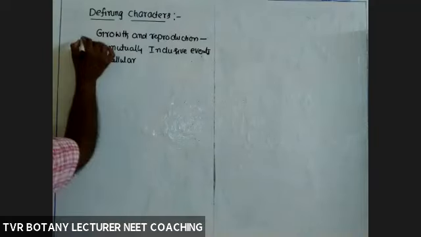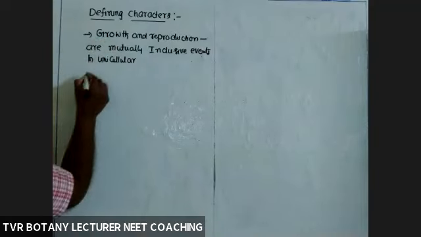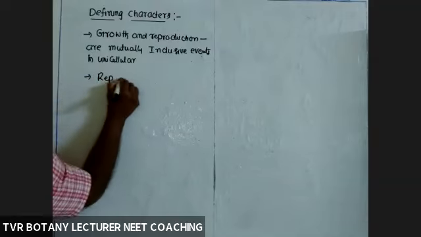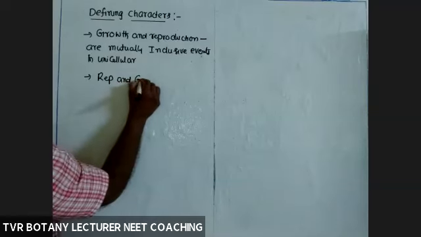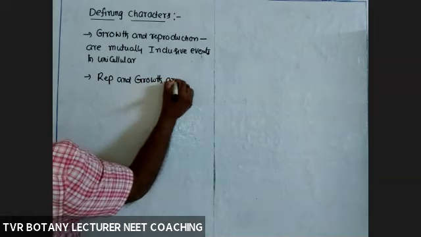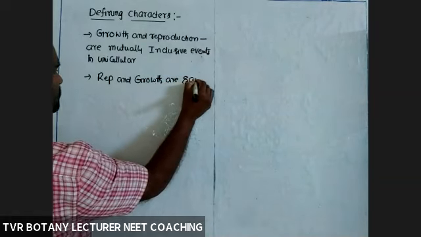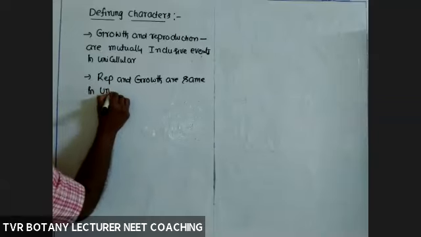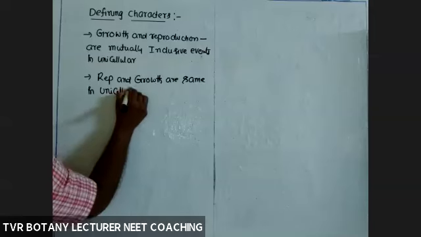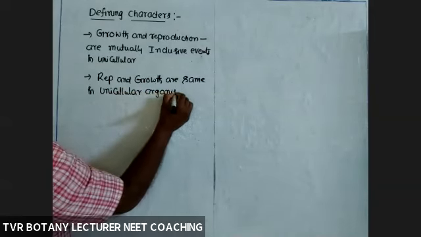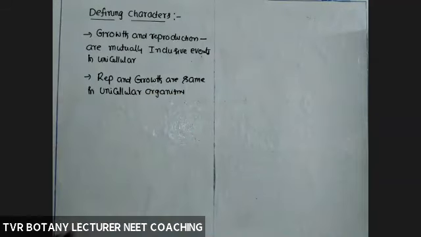So, in unicellular organisms, what is the meaning of this statement? Reproduction and growth are the simplest statement: same in unicellular organisms. So, how to justify this statement?